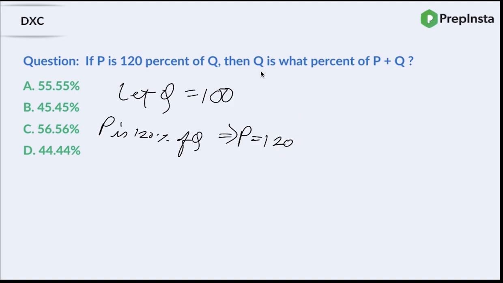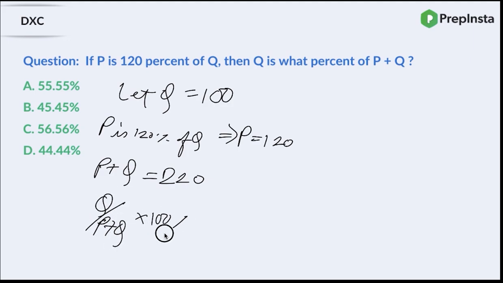You have to find what the Q is, what percent of P plus Q. So what is P plus Q, guys? P plus Q is 220. So what would be the percentage? Q upon P plus Q into 100 percentage. So that would be nothing but 100 upon 220 into 100 percentage. On solving this, you will get the answer as 45.45 percentage. Easiest of the problems, right?